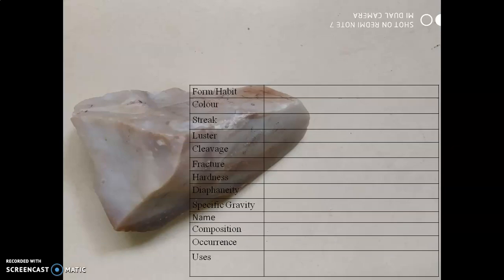We have another variety of cryptocrystalline quartz. It is massive in nature, habit is massive, color whitish or creamish white. They do not streak on a streak plate. Luster dull, it's not shining. Cleavage absent. Fracture conchoidal.